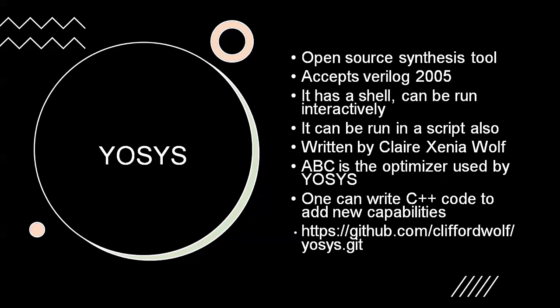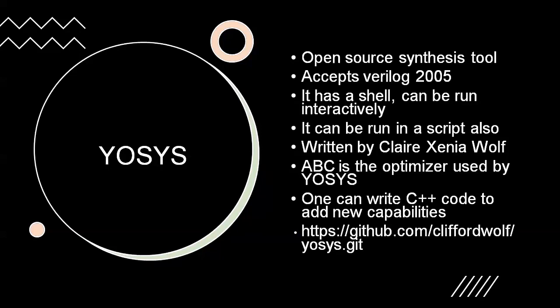Yosys is the open source synthesis tool. It's pretty robust, pretty good, up to Verilog 2005. But after Verilog 2005, the Verilog standard has advanced and has many added features. It doesn't support that. So remember, when you are using the Yosys tool or any other open source tool, it has some limitations or many limitations compared to the commercial tools. So you have to know those limitations and stay within the limits.